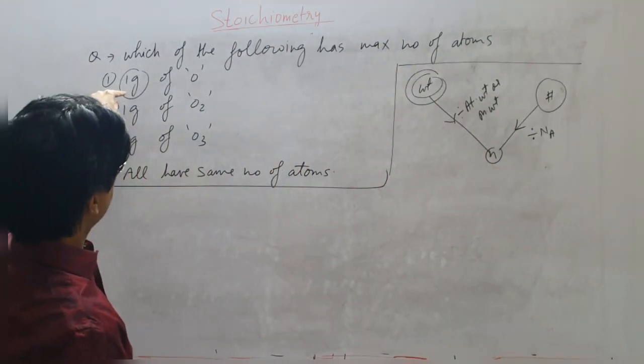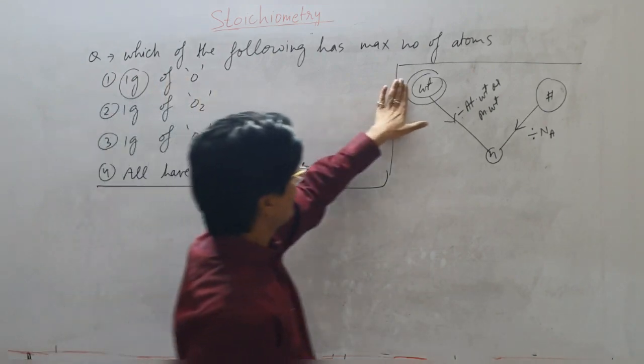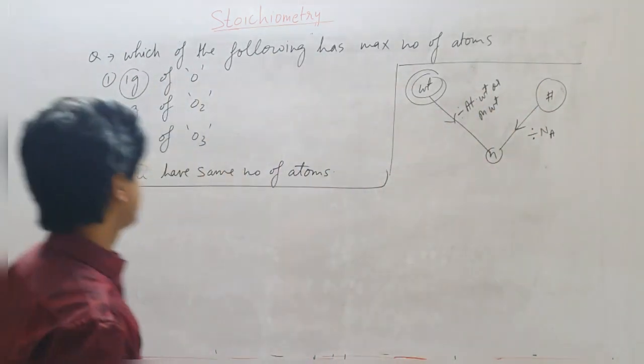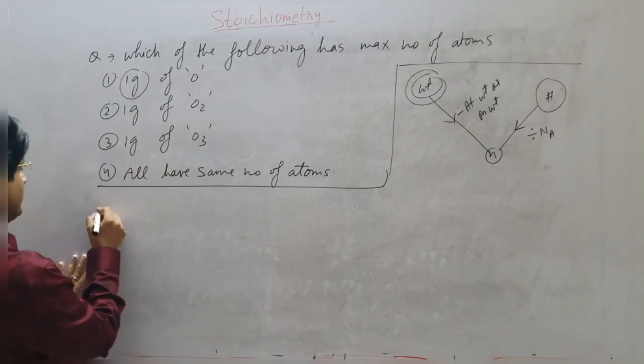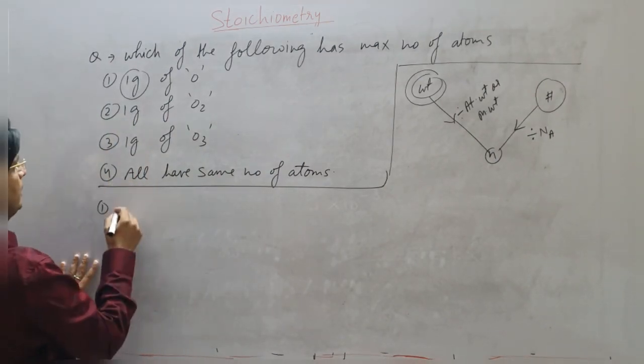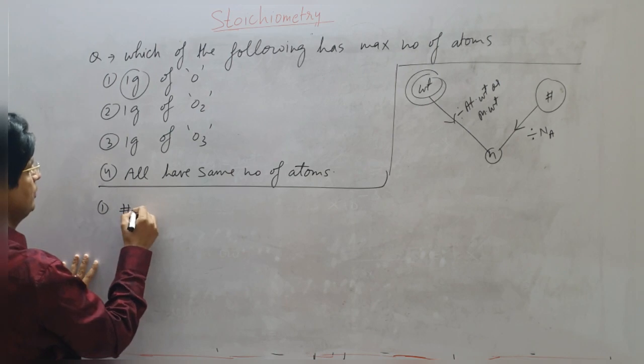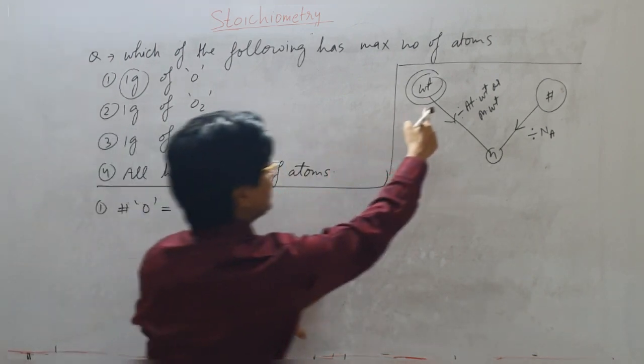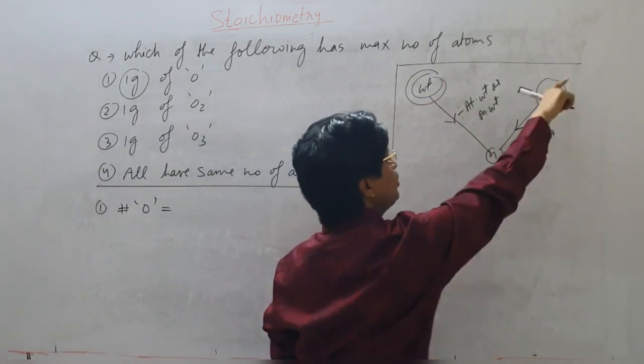Now I have to move from weight to number of moles, and then from number of moles to number of molecules. Let's see that. For the first case, number of oxygen atoms will be weight divided by atomic weight into Na.